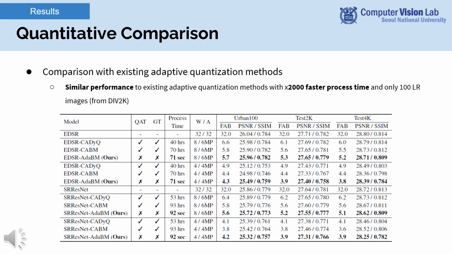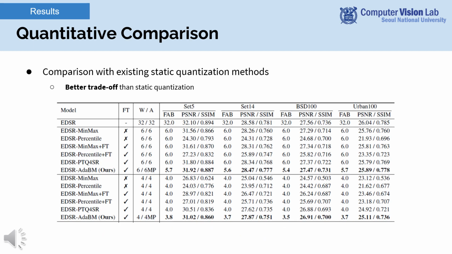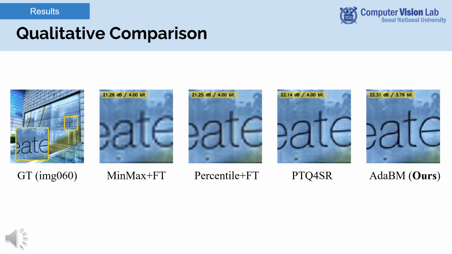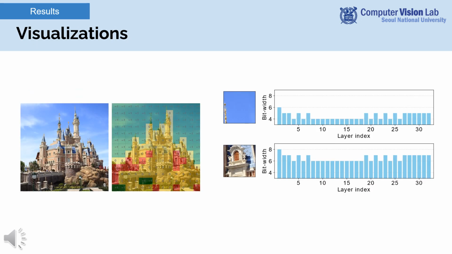These are some results. Compared to existing adaptive quantization methods, we achieve similar performance but with 2,000 times faster processing time. Also, compared to static quantization methods, we achieve a better trade-off, which proves the benefit of adaptive quantization. The visual results also show the effectiveness of our method. This is a visualization of when our method is applied to a 4K image in a patchwise manner. More bits are allocated for complex patches and also for sensitive layers.